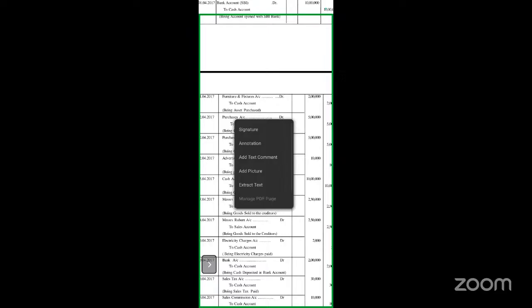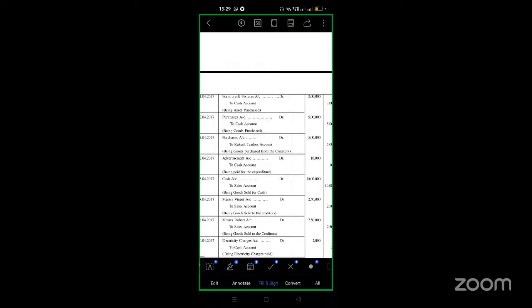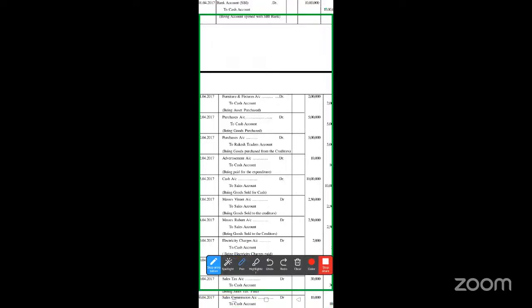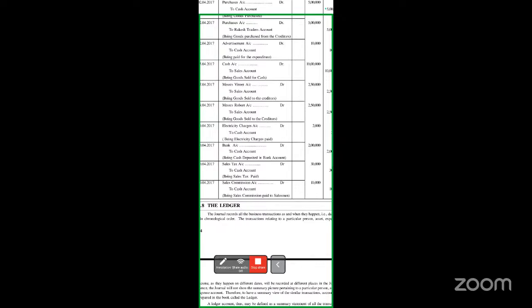Advertisement account debit to cash account, cash account debit to sales account, Robert account debit to sales account. You can even look here at all these entries related to sales, purchases and the payments we have made.